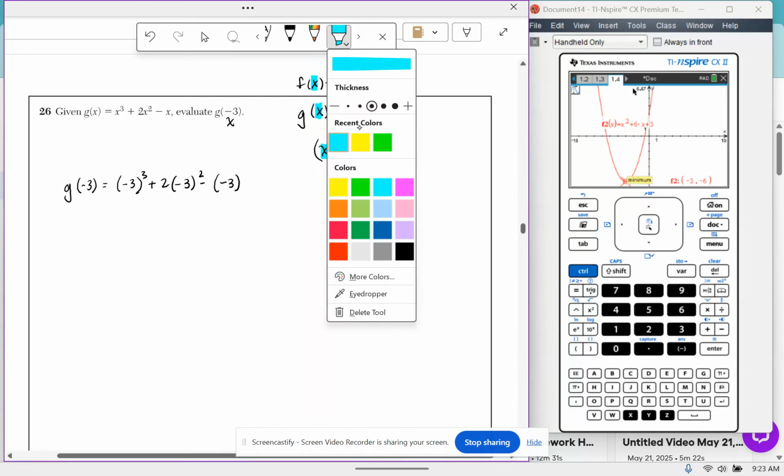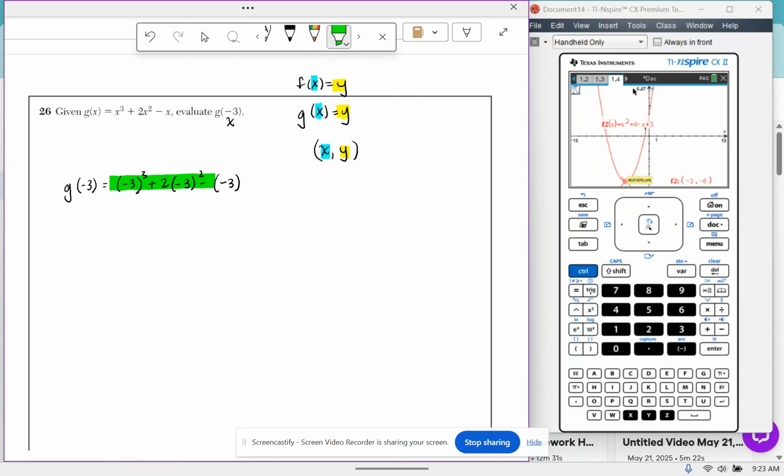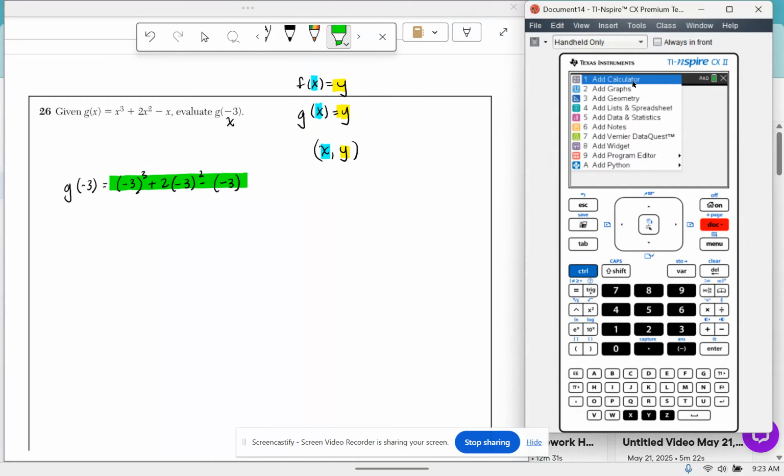You're going to evaluate this on your calculator, but remember, we only type in the part on the right. So let's go to a calculator page, and we're going to type in negative 3 to the third plus, don't forget to put your parentheses around your negative 3 here. It's going to mess up your signs. Minus negative 3. And that's going to be negative 6.